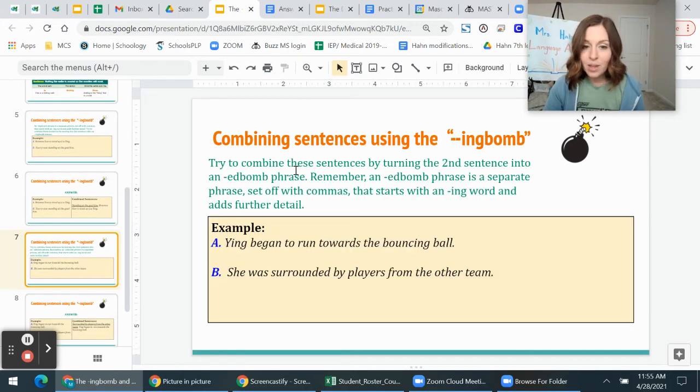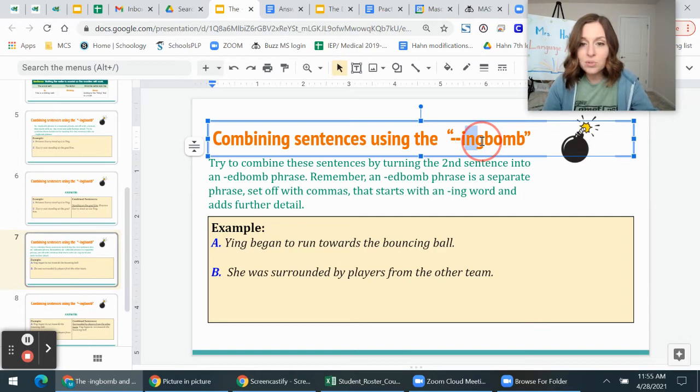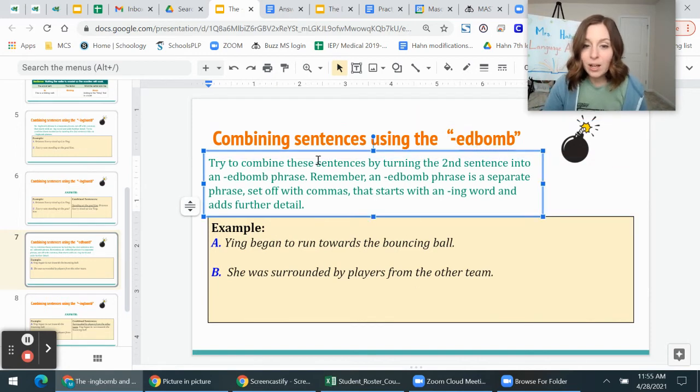Let's try again. This time we're going to use an ed-bomb. So instead of an ing word, we're going to use an ed word. We call this an ed-bomb. So try to combine these sentences by turning the second sentence into an ed-bomb phrase. Remember, a word that ends with ed. Remember, an ed-bomb phrase is a separate phrase set off with commas that starts with an ed word and it adds further detail.